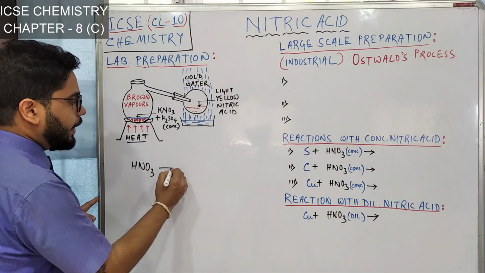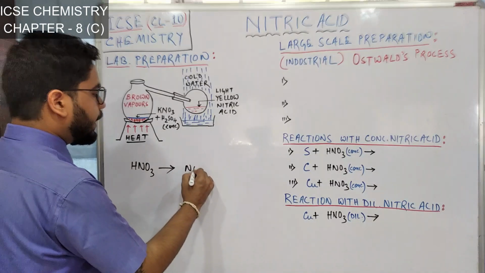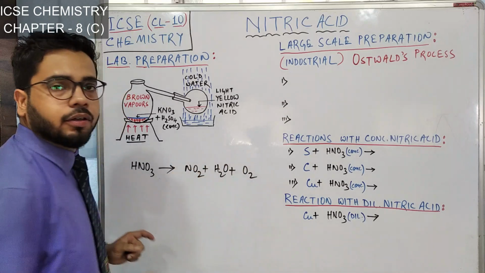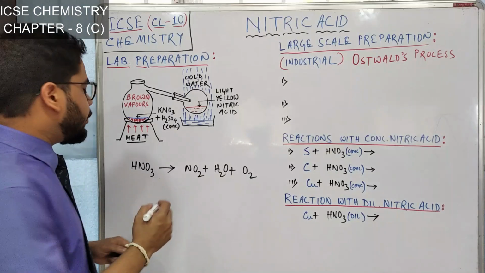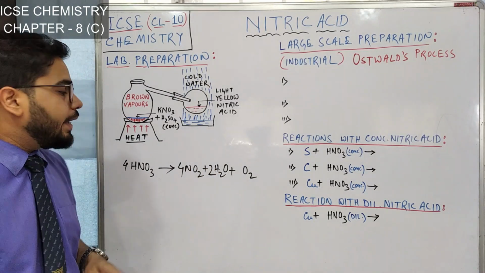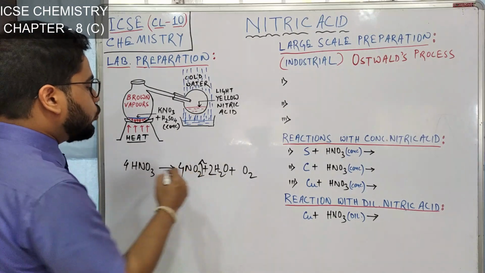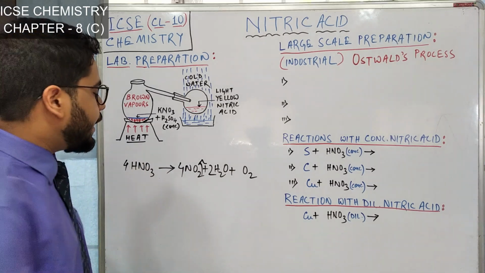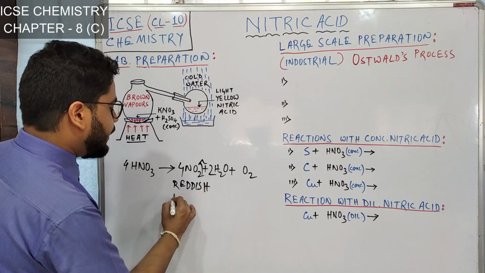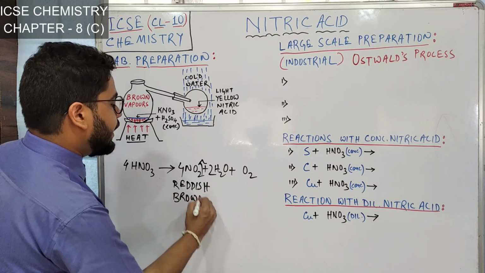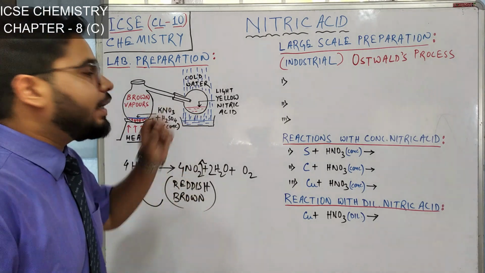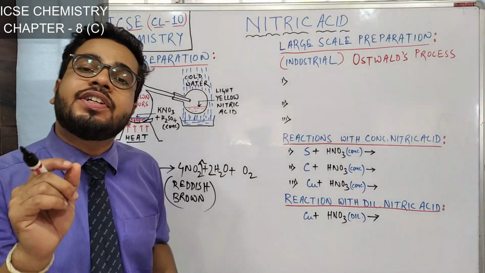HNO3 decomposes to give NO2 plus water and plus oxygen. If you balance this equation, 4 nitric acid decomposes in this way. Now this NO2, this nitrogen dioxide, is a reddish brown gas. If this reddish brown gas dissolves in colorless nitric acid, it turns light yellow, or a yellowish tinge is observed.